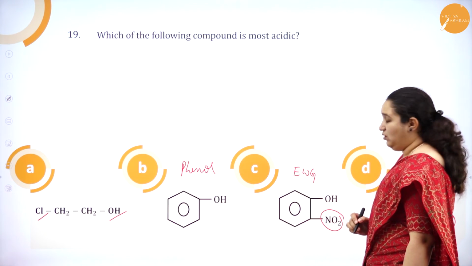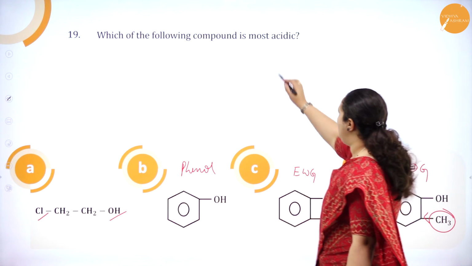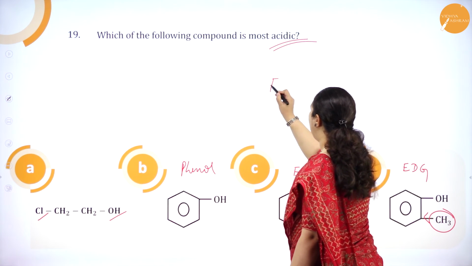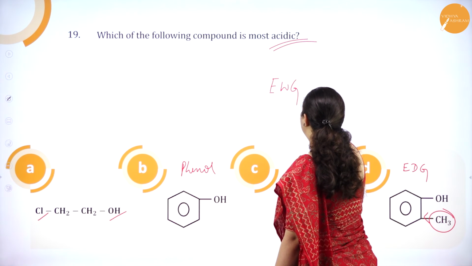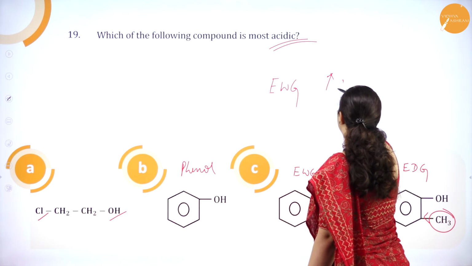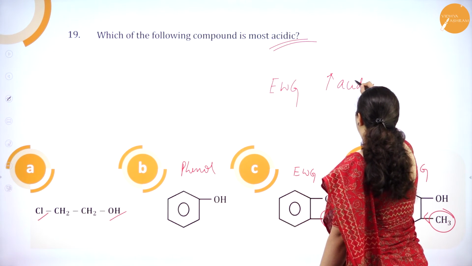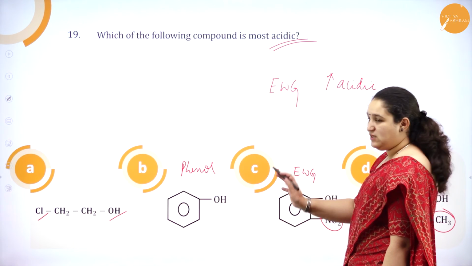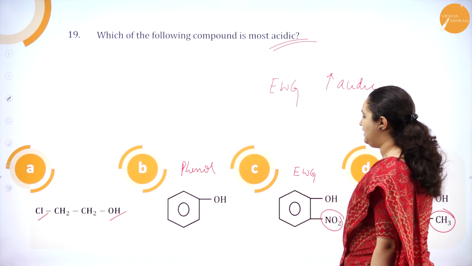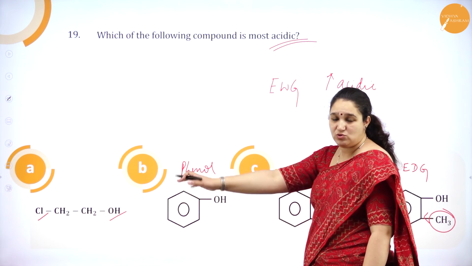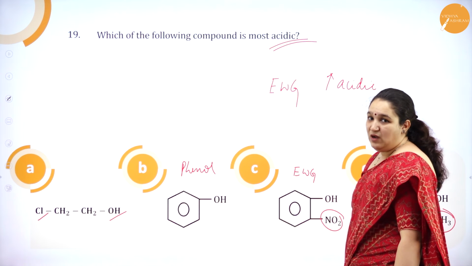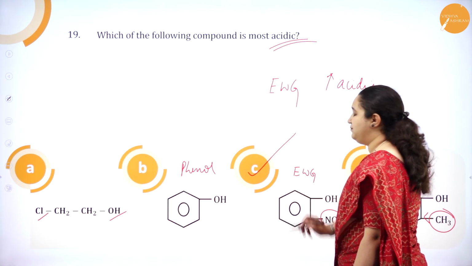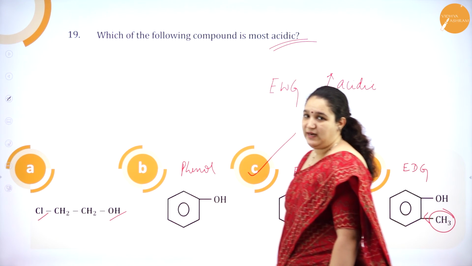Okay, now if you see which is most acidic, when an electron withdrawing group is present, it increases the acidic character. Only here there is an electron withdrawing group. Phenol is also less acidic, this also is very less acidic. There you don't have a benzene ring, there is no resonance at all, so it will obviously be the least one. Option C is the correct answer.